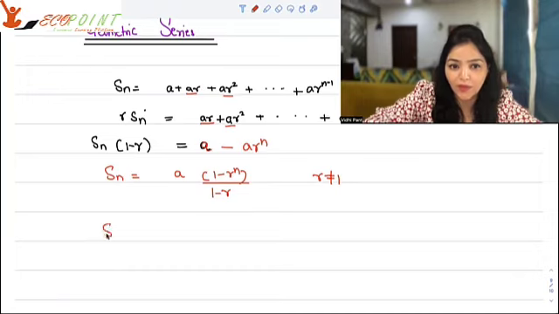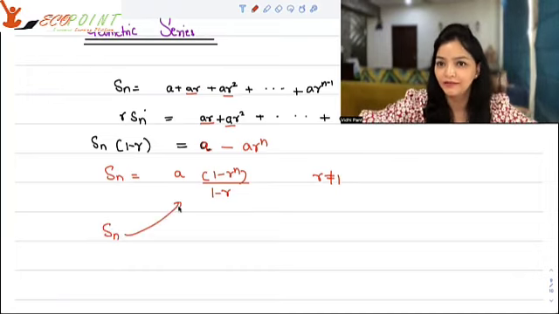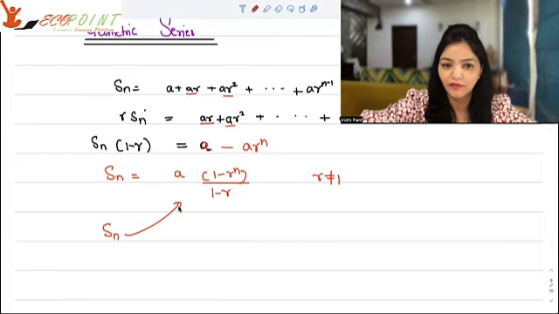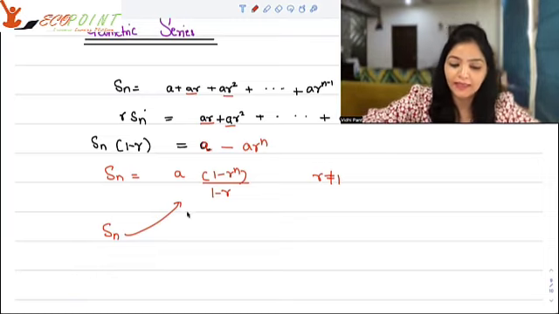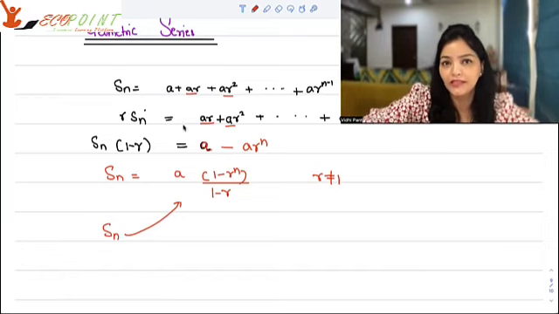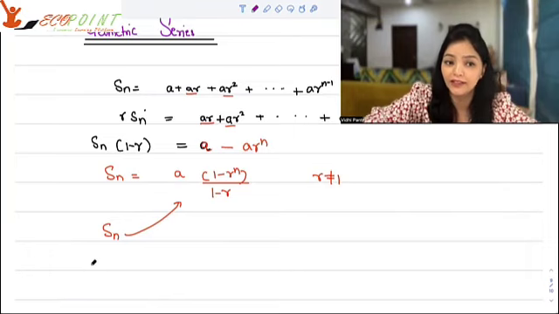This is what your sum of n terms is given as. This is what you get as the sum of any particular series. And then, you can have a case where n goes to infinity, that is, you're adding infinitely.